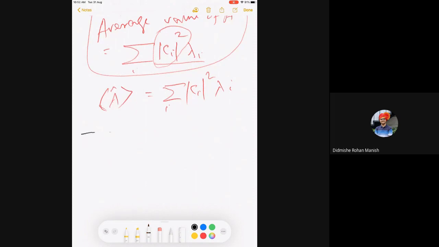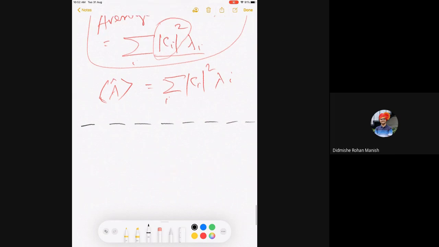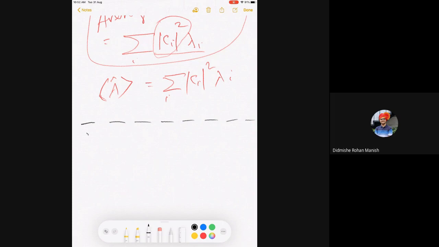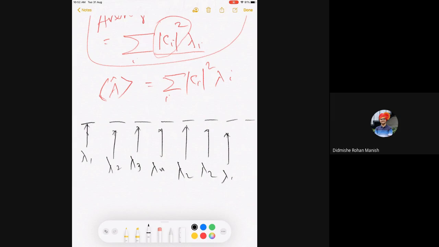Let's say this is my Gedanke experiment, and I take 8 measurements, and I have 4 eigenvalues. One of them, when I measure on this state, I get lambda 1, another I get lambda 2, this I get lambda 3, this I get lambda 4, and randomly I'm saying this I get lambda 2, this I get lambda 2, this I get lambda 1, this I get lambda 4.